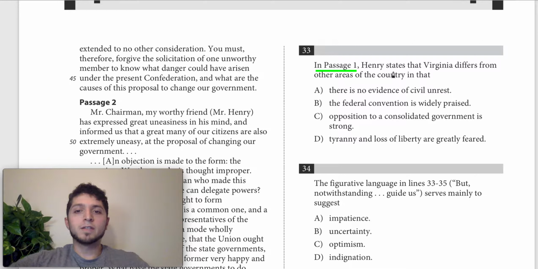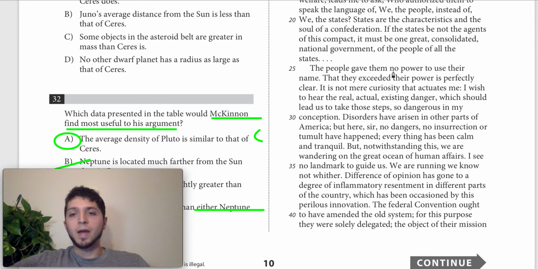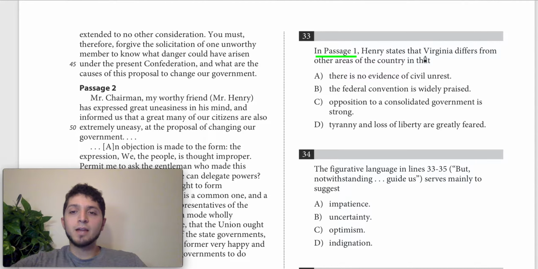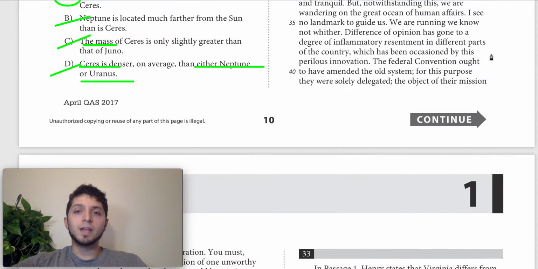So here we have, it starts by saying in passage 1, and then it's telling us this claim. So this is going to tell us that there's going to be a specific sentence within the passage that tells us about what Henry thinks about why Virginia is different from other areas of the country. So what we have to do is go back to the passage and look for that sentence. Now, normally we would scan for this word Virginia because it's a nice proper noun. It's easy to find within the passage, so it should be pretty easy to find.